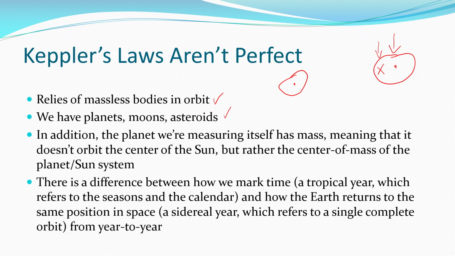Also understand that there are differences in how we can calculate what a year actually is, whether we're referring to seasons of the calendar, or pointing the same side towards the Sun, or the orientation of the stars in the night sky, that sort of thing, and how that lines up. There are different ways of working out how long an actual year is.